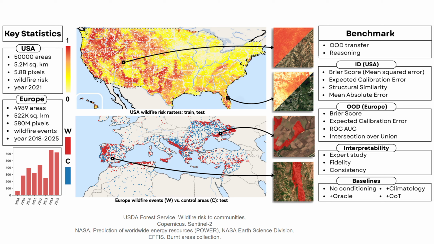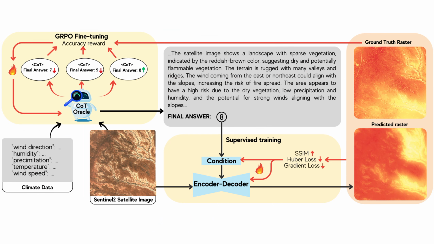We then propose a framework that we call the FireScope framework, which combines the reasoning capabilities of a large vision language model with a dense vision encoder-decoder.